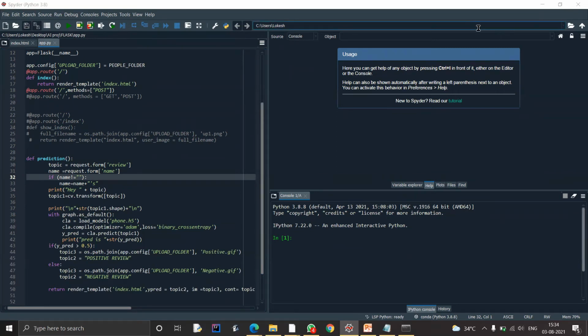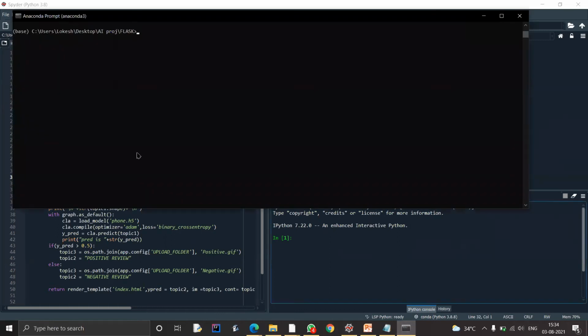Now I will demonstrate our UI page. First, I will open Anaconda prompt and go to the correct directory where my Python file is located, and after that type python app.py. So I'm running my Python file.